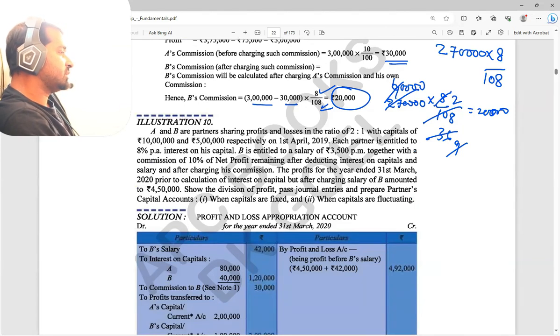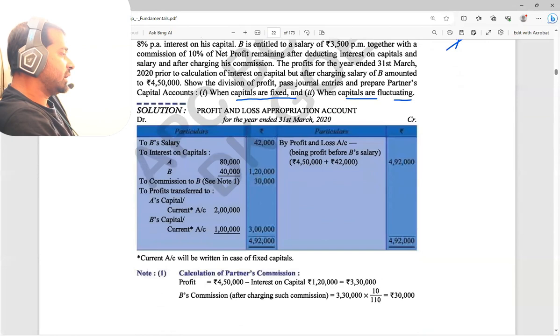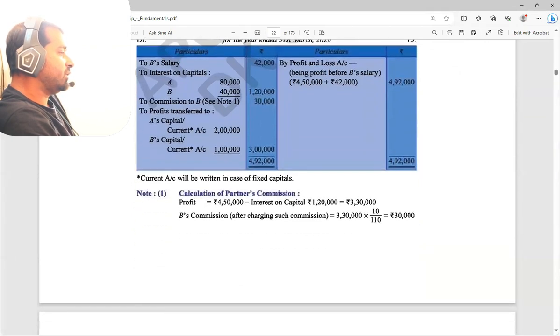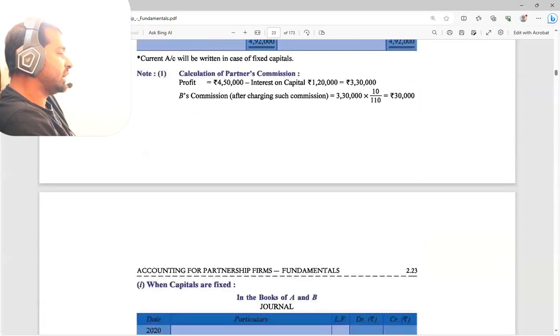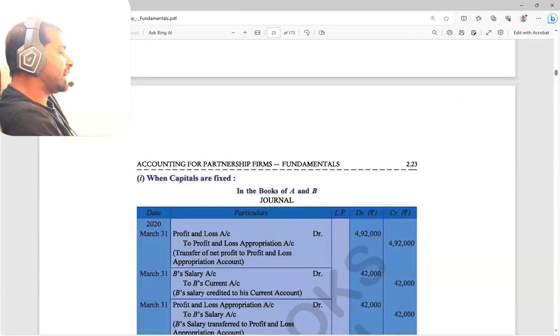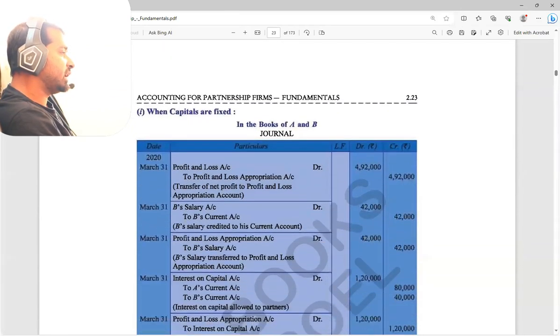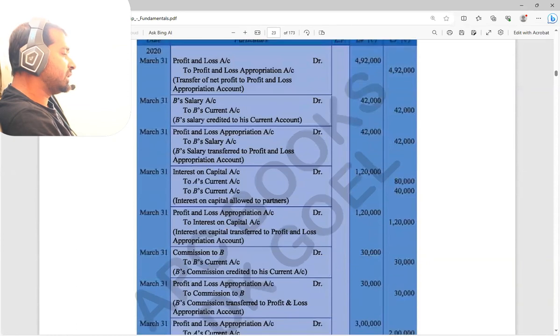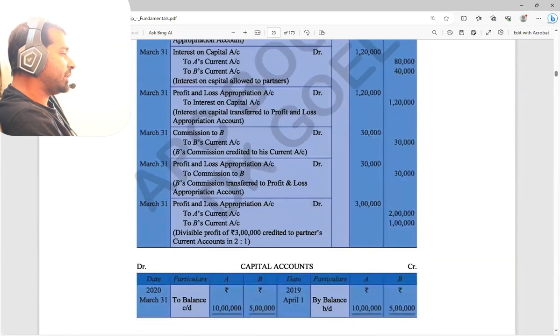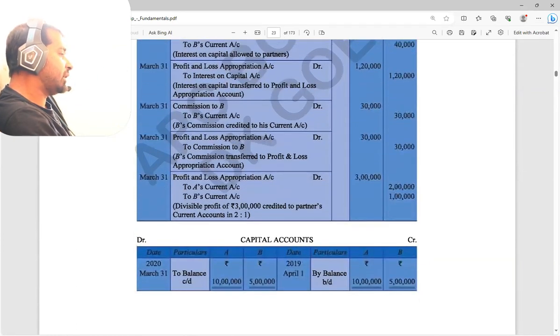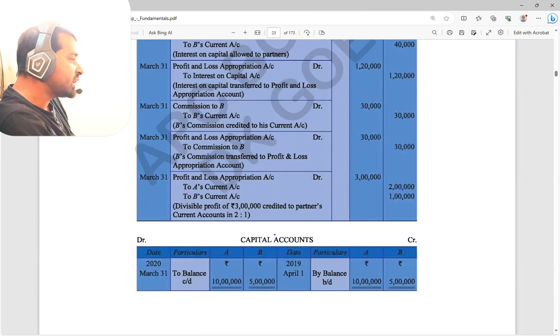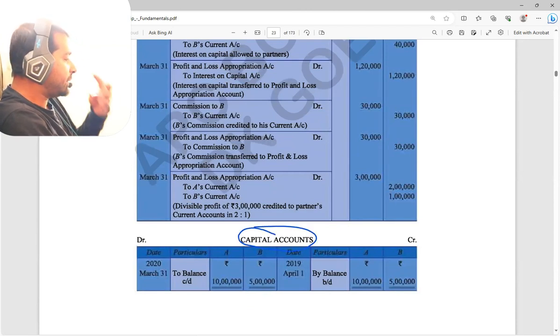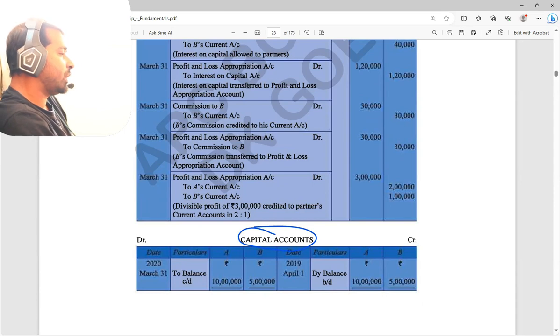That is when capitals are fixed. The fluctuating capital method, normal capital, we have already seen. Now we are going to see when the fixed capital method is used. So when the capitals are fixed, we will see the journal entries, but before that, the capital account. When the capital account is fixed, how many accounts should we actually make?